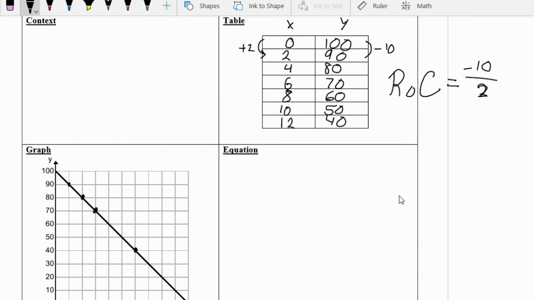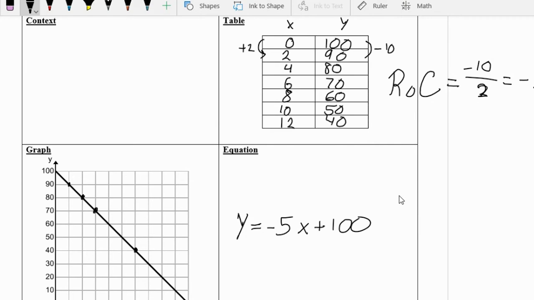If we simplify this, that gets us negative 5 as our rate of change. So as we move over 1, we come down 5. Then our equation is y equals negative 5x, and we look to see where x equals 0. So when x equals 0, y is 100.